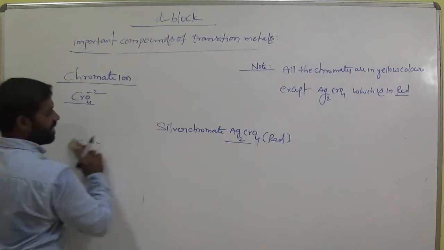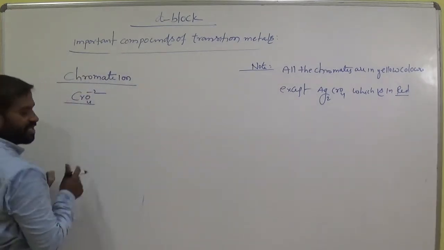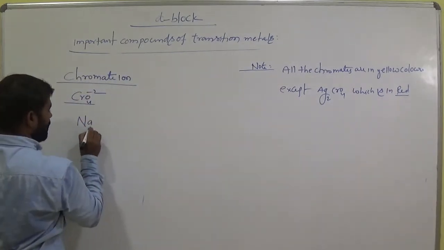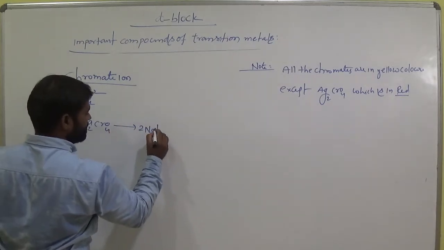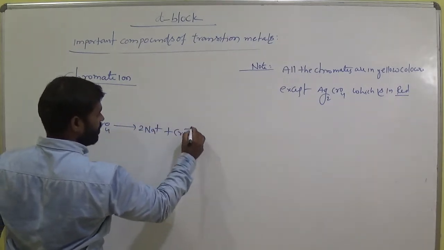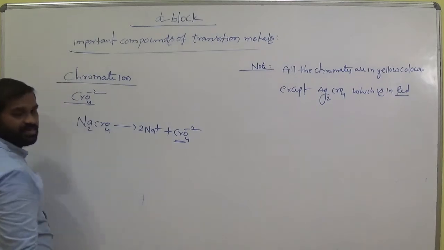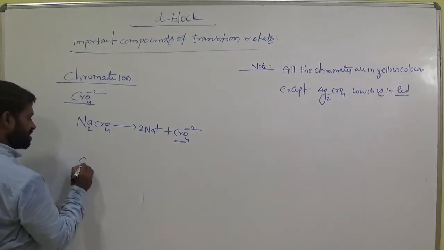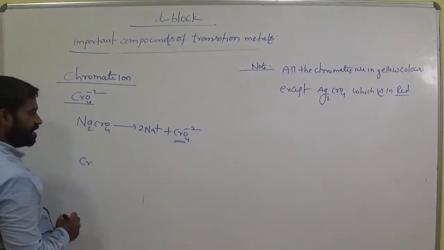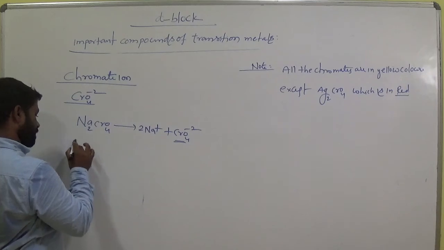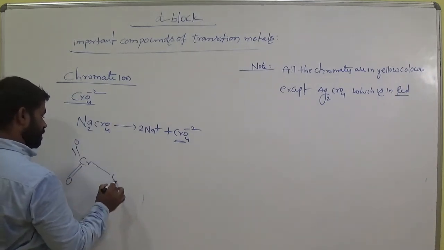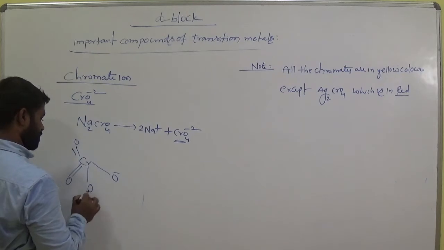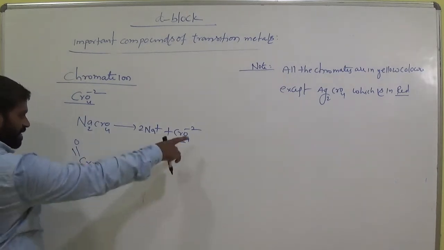So now, chromate ion means, suppose this sodium chromate gives 2Na+ and CrO4 2-, the chromate ion. Okay, so let us take the structure of chromate. One chromium is there, four oxygens like this, and these two minuses like this.